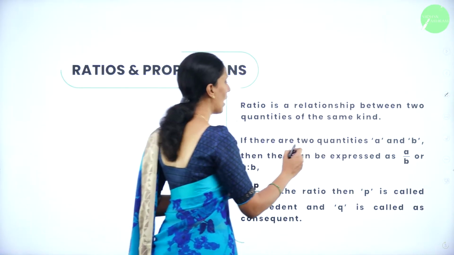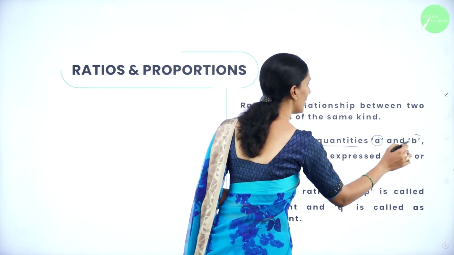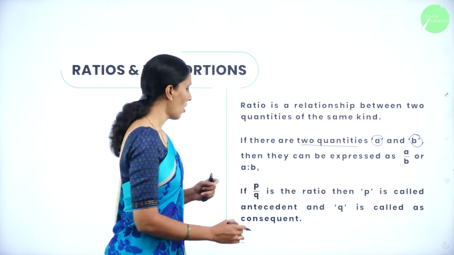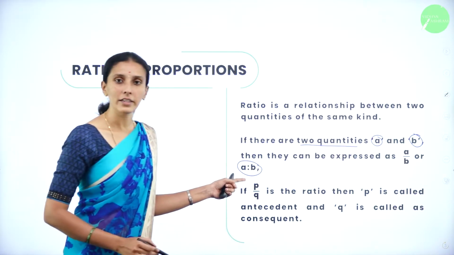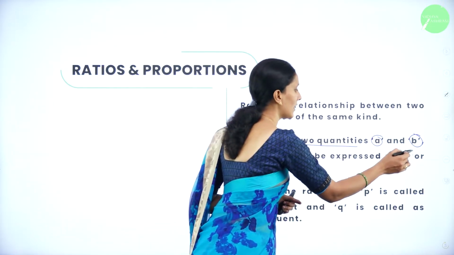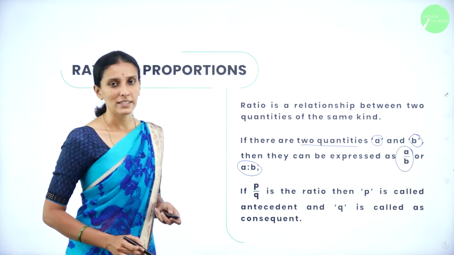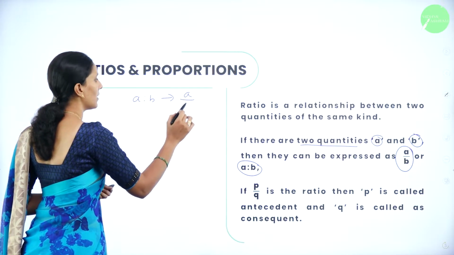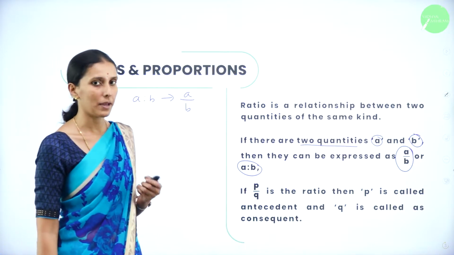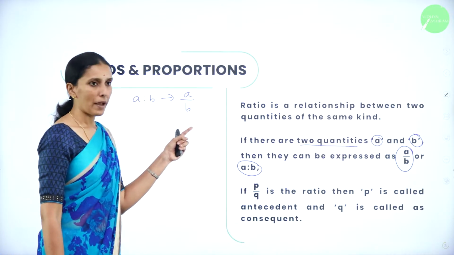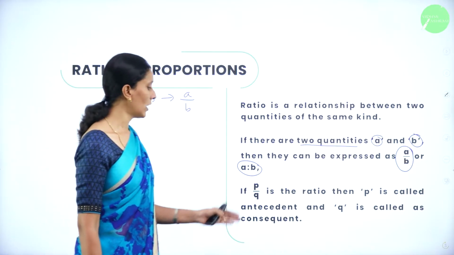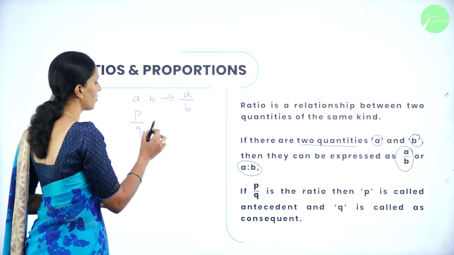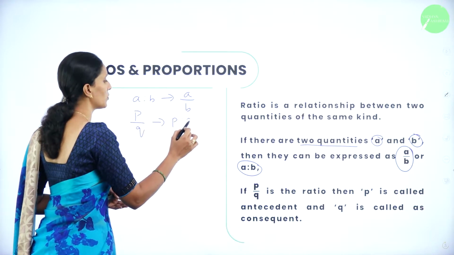That is, if there are two quantities A and B, then any ratio can be expressed in terms of fraction or A is to B. You can read it as A is to B. This is nothing but two numbers expressed in fraction. So any number in this form is nothing but two numbers in fraction form, that is A by B. So in A by B, suppose you have a fraction like P by Q. In the ratio you can also write this in the form P is to Q.